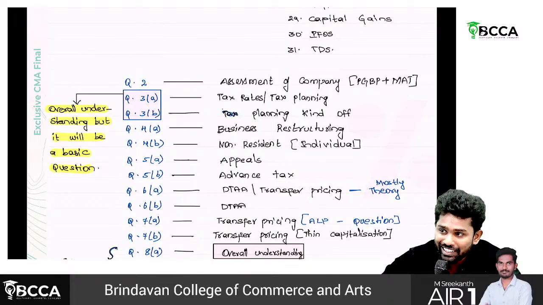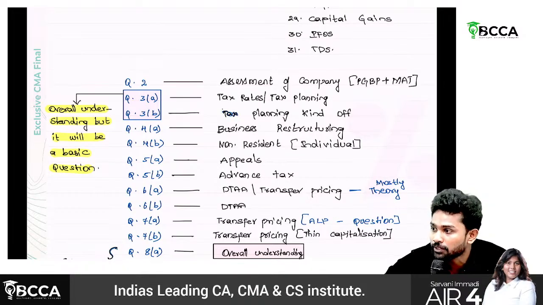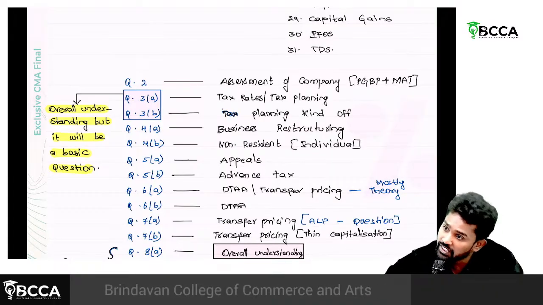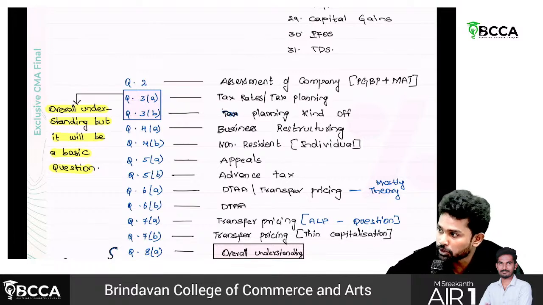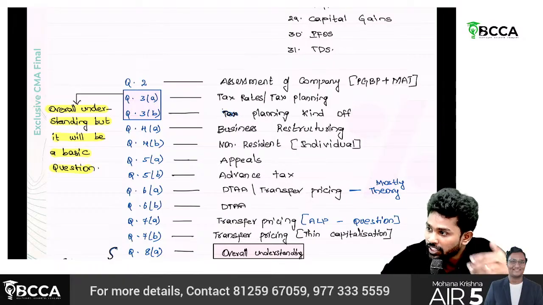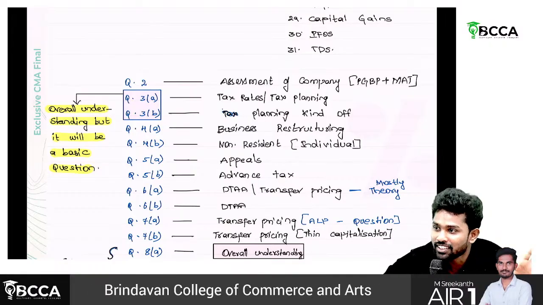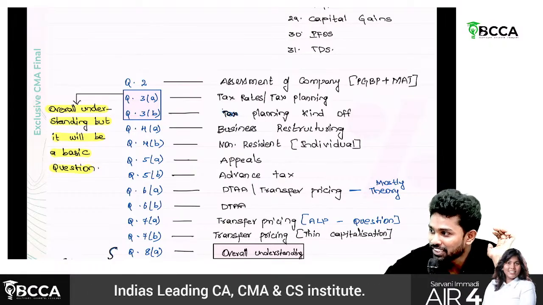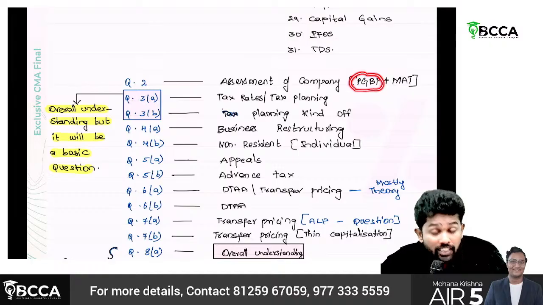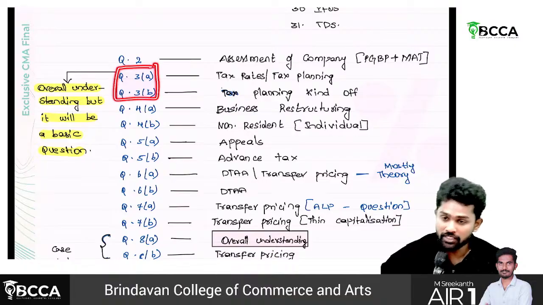One more difference, sir, at inter level, always the question framing will be from individual point of view only. But at final level, some questions will be from company perspective, some may be from individual perspective, some may be from firm perspective also. Why like this? Simple thing, sir. On clearing final, you are a professional. Any assessee will come to you. He may be an individual, he may be a company. You cannot simply say, I know only for individuals, I don't know for companies. So that's why for assessment of company, the major chapter you need to learn here is PGBP.